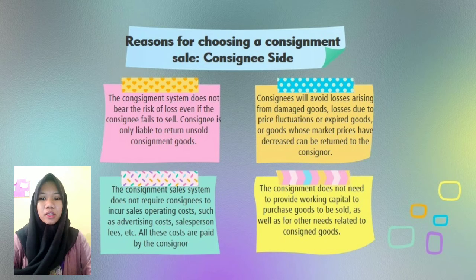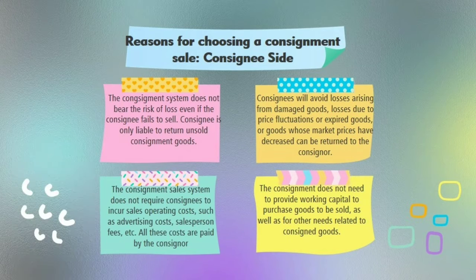3. Unlike the usual sales system, the consignment sales system does not require consignees to incur sales operations costs, such as advertising costs, salesperson fees, etc. All these costs are paid by the consignor. 4. The consignee does not need to provide working capital to purchase goods to be sold, as well as for other needs related to consigned goods.